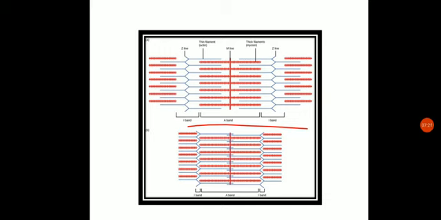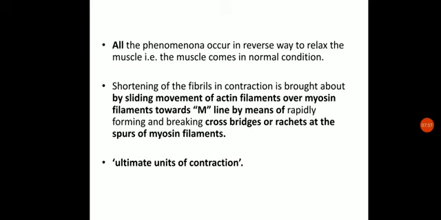So keep in mind what all things we have to remember. First of all, the A band will remain intact. The size of the A band will neither decrease nor increase. Second, the size of the I band will decrease. Third, the H zone will disappear. Fourth, the Z line will touch the myosin fibrils. And the last one and most important is that during the contraction, the sarcomere size will decrease. And all these phenomena occur in a reverse way to relax.